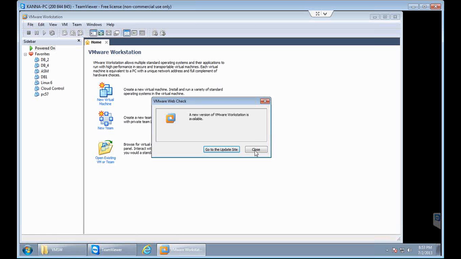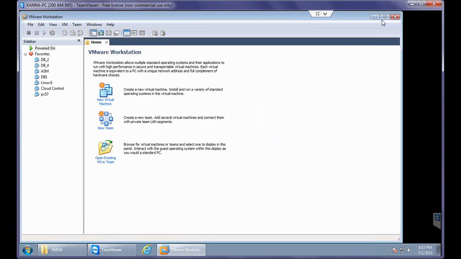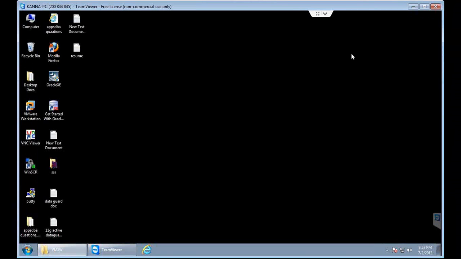So I'm just pinging the URL in the chat window. From this URL, you can download the latest version. And as I said, that will be an evaluation version for 30 days. So after 30 days, if you want to use it, you need to purchase a license. So I am going to show you how we are going to do Linux installation on top of this VMware.